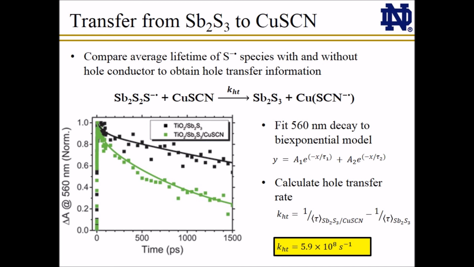Films of antimony sulfide in the presence of copper thiocyanate exhibit a faster recovery of the sulfide radical induced absorption than those where no copper thiocyanate is present. To obtain information on the rate of hole transfer, the induced absorption recovery was fit using a biexponential model, and the rate of the hole transfer was calculated from the average lifetime of the recovery as shown. From this, the estimated hole transfer rate constant from antimony sulfide to copper thiocyanate was calculated to be 5.9 times 10 to the 8th per second.